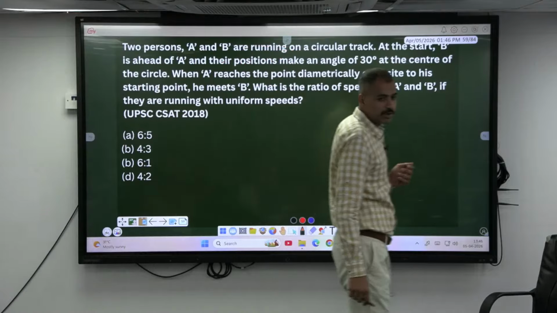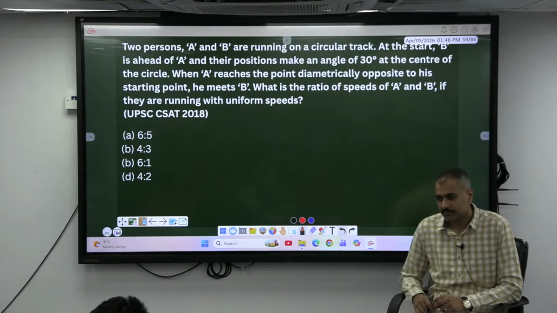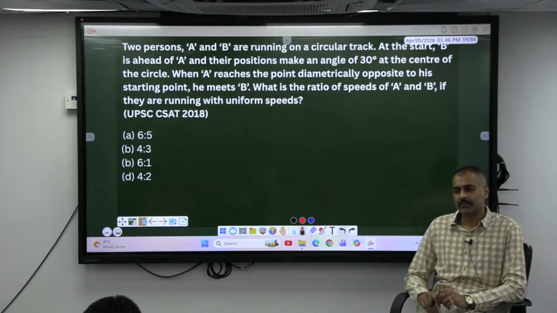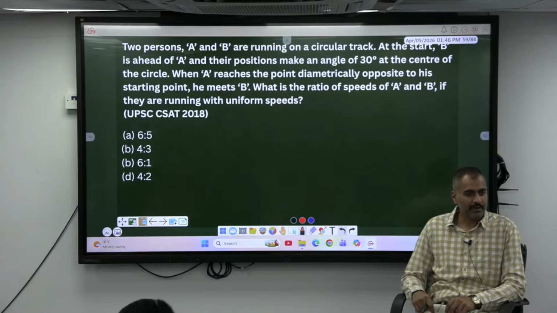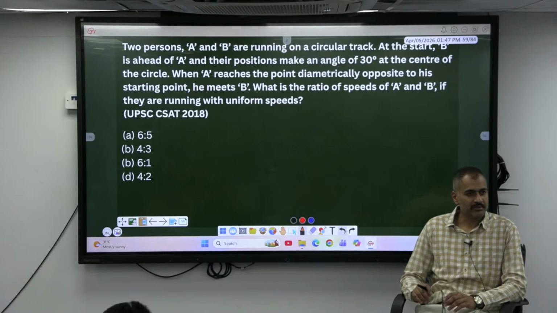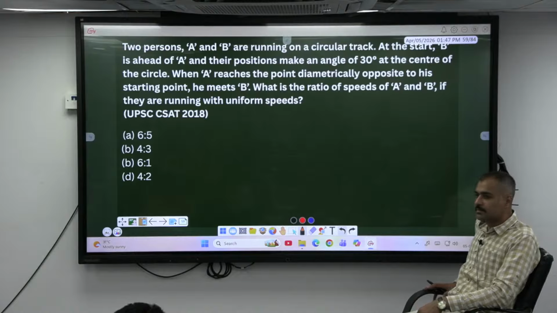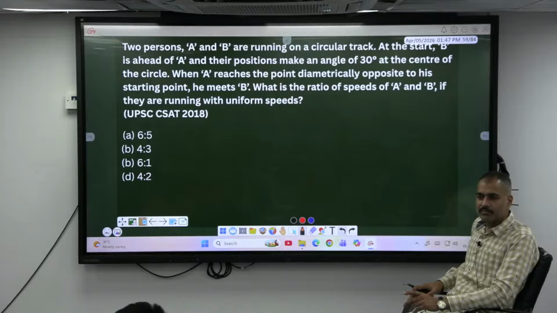Now this one, come on. Write it down. While going through the question itself, you can plot whatever is required. You can frame the trains figure, or else if you want an equation, you can do it. Come on. Circular track. Comprehend the question there. Put a circle.